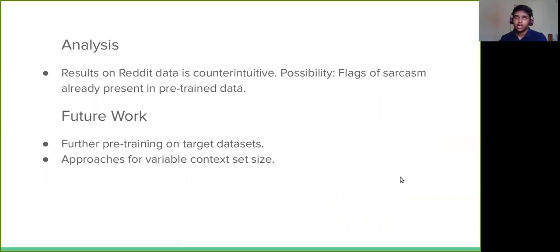These flags can be either unusual punctuation marks or capitalized words, and these flags can be there in the data which was used for pre-training of the models, right? So we propose that if we train the model on the target datasets, then the accuracy can increase. Also, as future work, we are trying to investigate approaches that can deal with variable context set sizes.